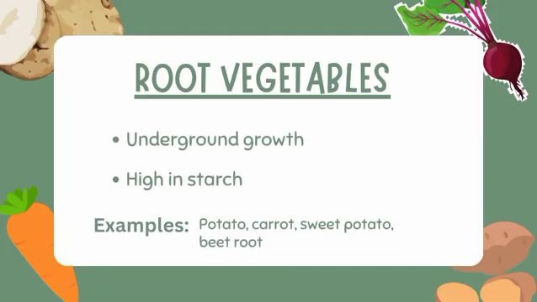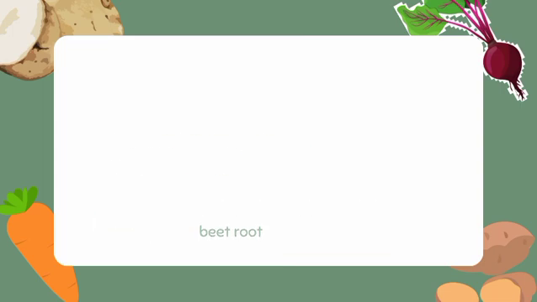Root vegetables. Basically, these vegetables are the underground part of the plant that usually provide energy through their carbohydrate content, as they are high in starch, but they are naturally low in fat. Examples include potato, carrot, sweet potato, beetroot.